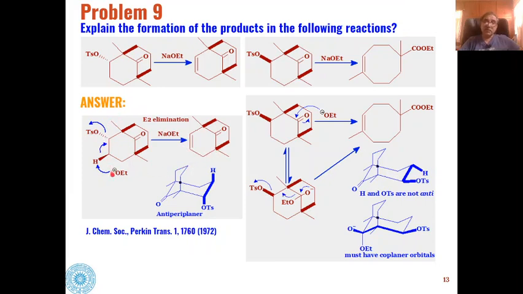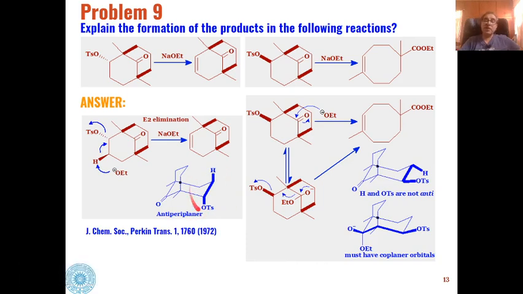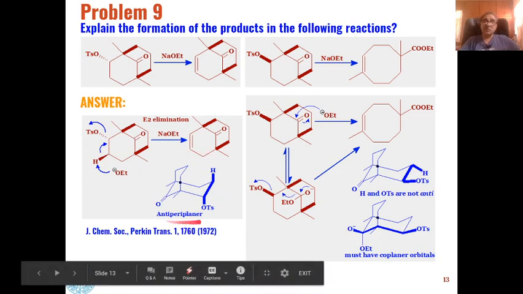So this reaction is very fast because of the stereochemistry. When these two things are there, then this hydrogen and this tosylate group are anti periplanar in nature, and elimination of both these groups is very fast because of the stereochemistry of this compound.